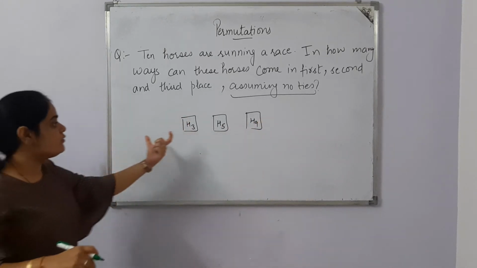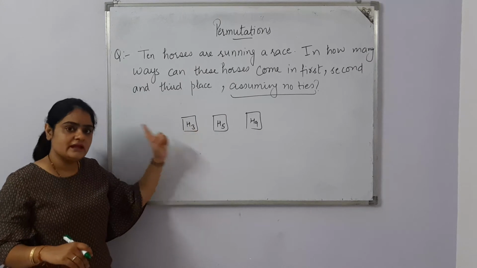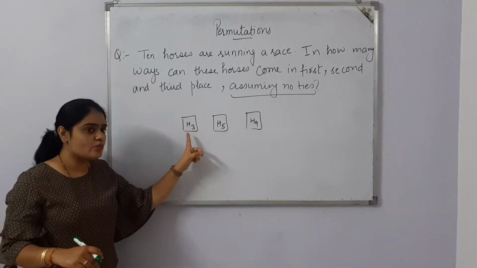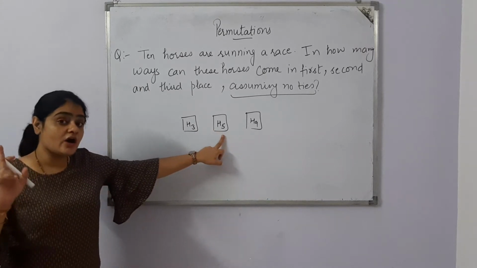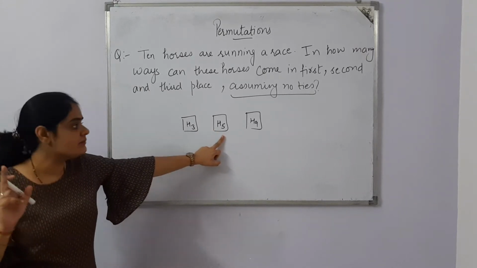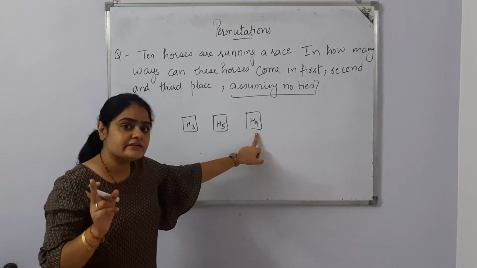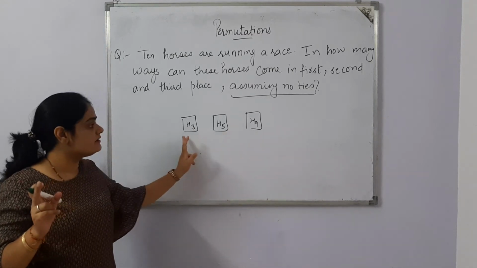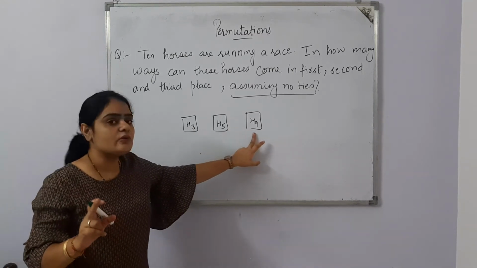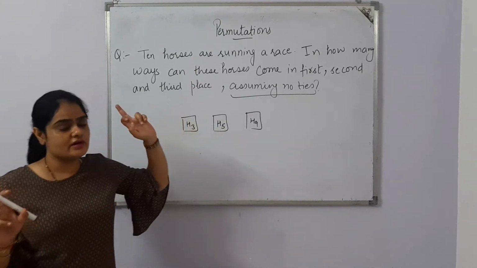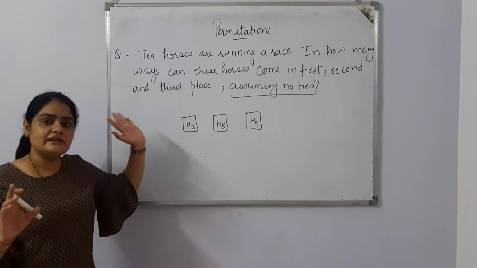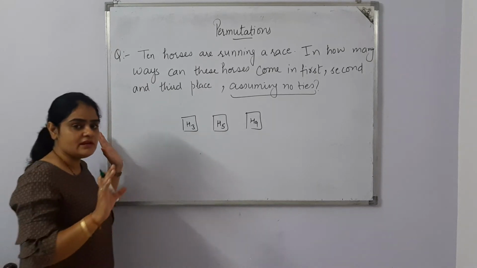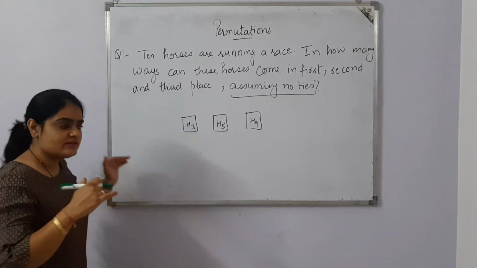So out of 10 only one horse can come here, out of 9 only one horse can come, and out of 8, because two horses already occupied first and second position, one horse comes in third position. Now this is the fundamental principle of counting that you did in previous lectures.